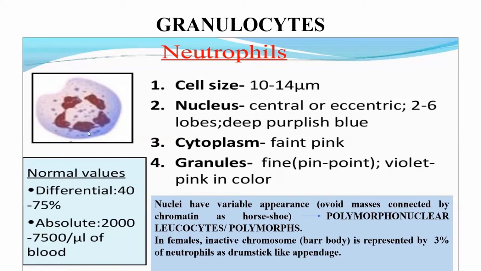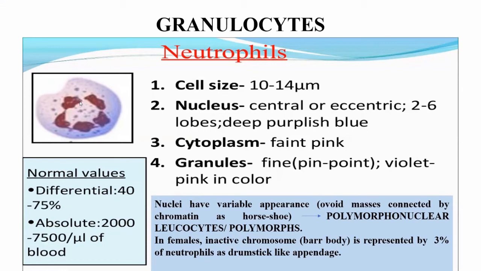The nuclei are irregular in shape and have variable shape. They are basically ovoid masses, but these masses are connected through a network of chromatin. They may appear as a horseshoe shape.